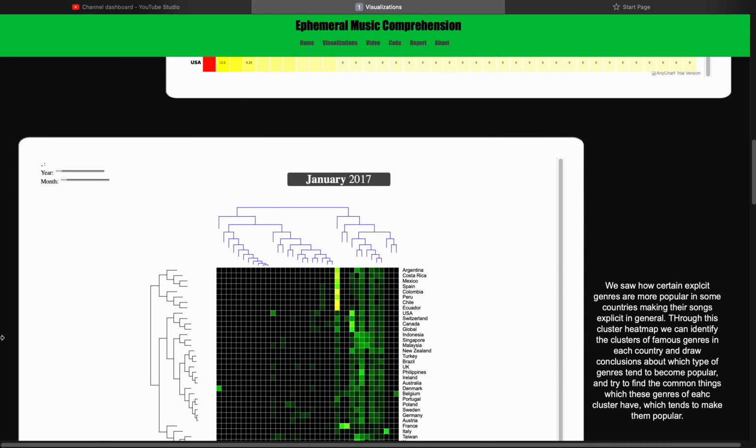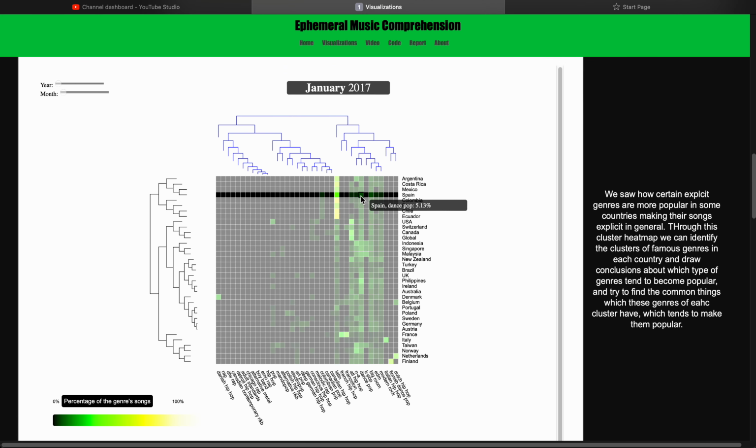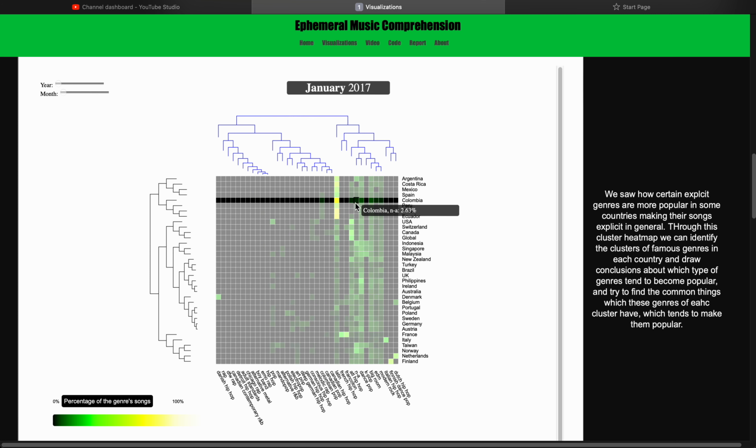Then next we have a cluster heat map in which we are basically showing the data of the most popular genres of different countries. So at a glance we can see what the most popular genres in Argentina are, such as in Argentina the Latin genre has 42.86% dominance over the others. Through clustering we can easily identify the groups of these different genres, so we can find correlations between them to find out why these genres are so popular.